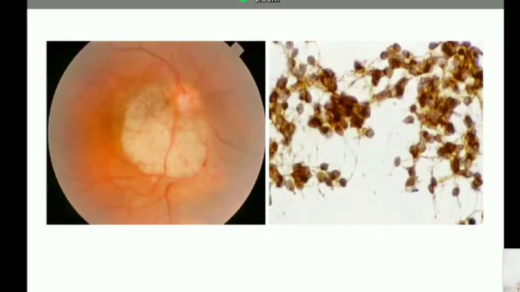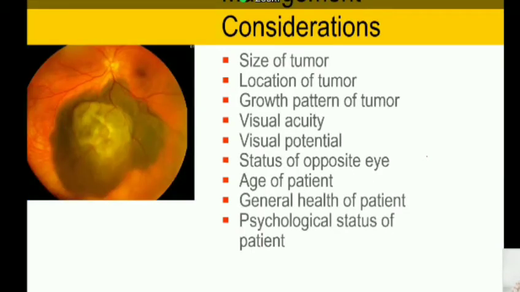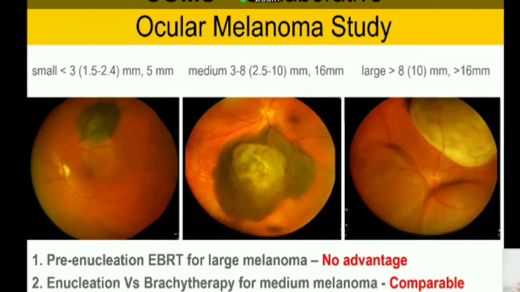Now, what about the management? Observation is definitely not the thing to do. You have to treat these patients, and treatment depends on the size, location, and the visual potential. For convenience, melanoma can be classified by the COMS study as small, medium, and large. And COMS found three results. Pre-enucleation EBRT for large melanoma has no advantage. Whether you do enucleation or brachytherapy for medium melanoma, the systemic metastasis is comparable. So there is no real difference whether you want to enucleate or conserve the eye. So brachytherapy is more preferred for medium-sized melanomas.